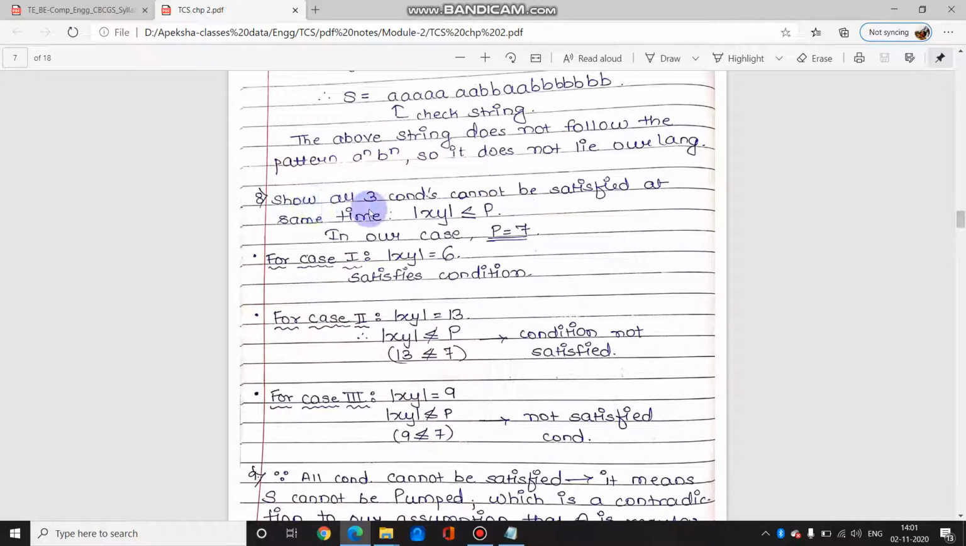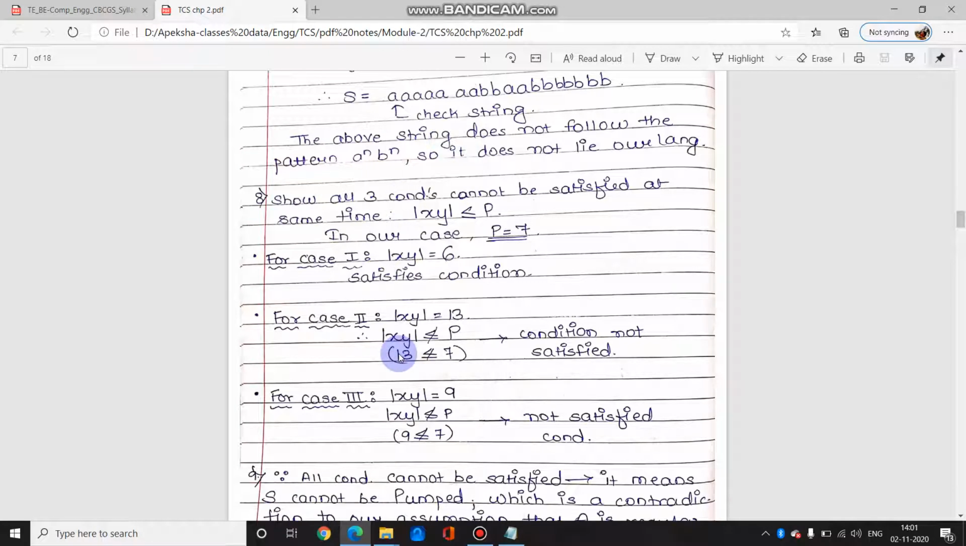Second, we will also show that out of the other two conditions, one condition is not satisfied for some cases. For example, for case 1, the third condition was that the length of y should be greater than 0, which will always be true. Then the x y raised to i z condition, and the length of xy should be less than or equal to p. If you prove any one of the conditions wrong then you can prove that the language is not regular. So in step 7 we have already proved one condition wrong.